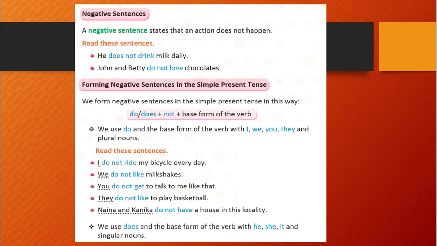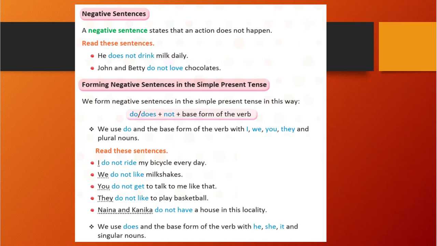Let's see further. Negative sentences. See, previously we have seen simple sentences. Now we are going for negative sentences. A negative sentence states that an action does not happen. What does that mean? The action is not happening. It's not going to happen. That time we will use a negative sentence.